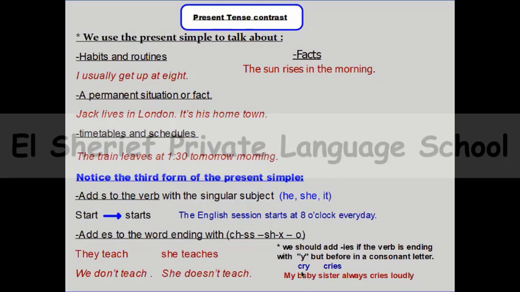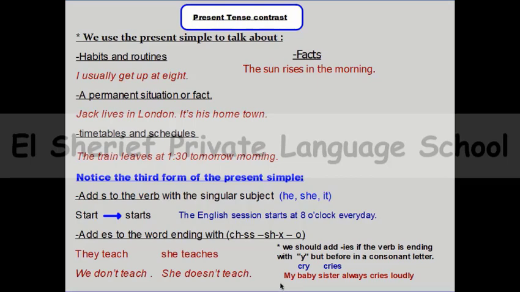It's ending with y, but before y there is not a vowel, there is a consonant letter. So we will change y into i, and then we will add es. So cry will be cries, but the form of the verb, or the shape, will be changed. My baby sister always cries loudly.